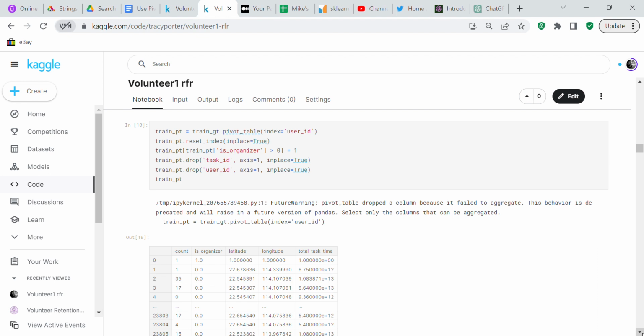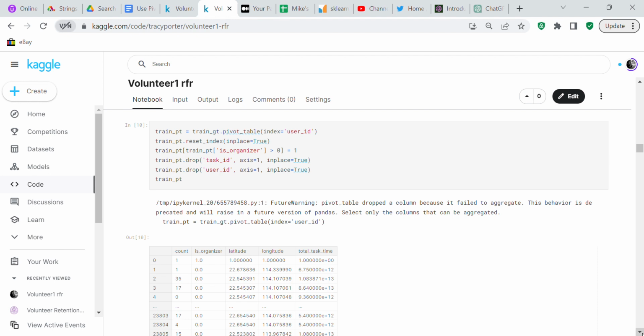Train PT dot reset index, inplace equals true. Train PT is organizer greater than 0 equals 1. Train PT drop task ID, axis equals 1, inplace equals true. Train PT drop user ID, axis equals 1, inplace equals true.